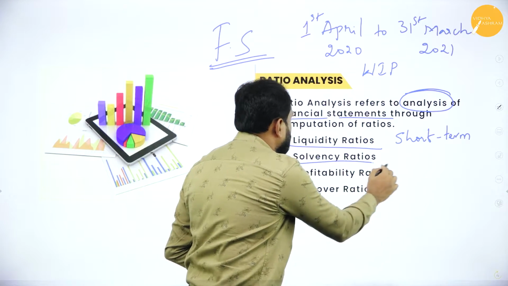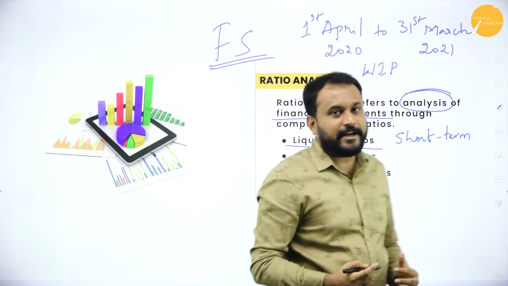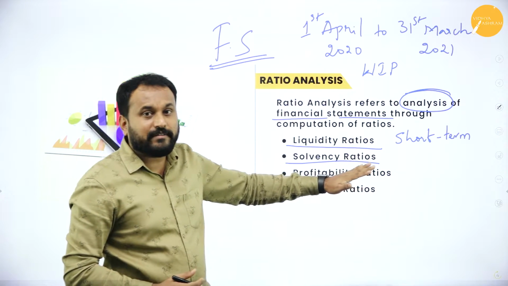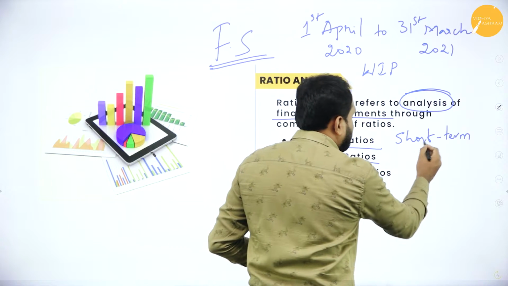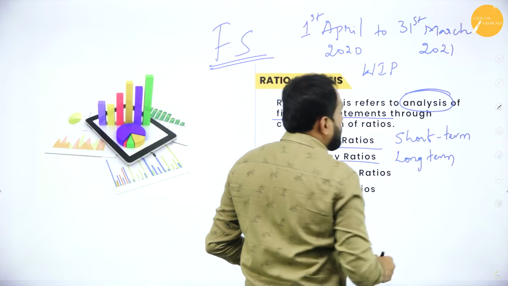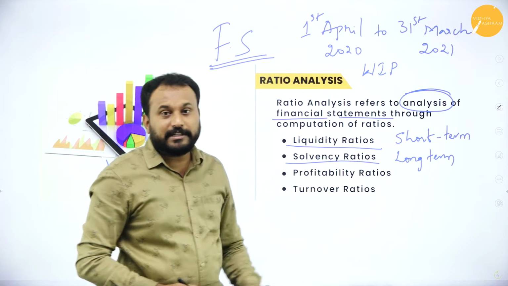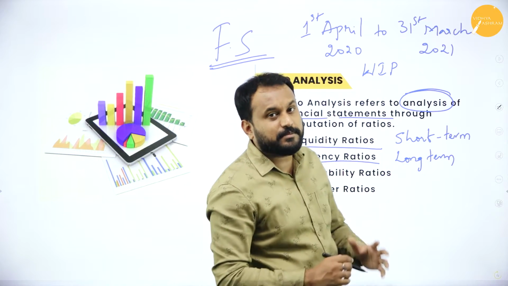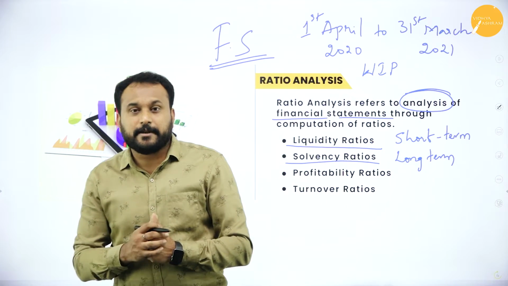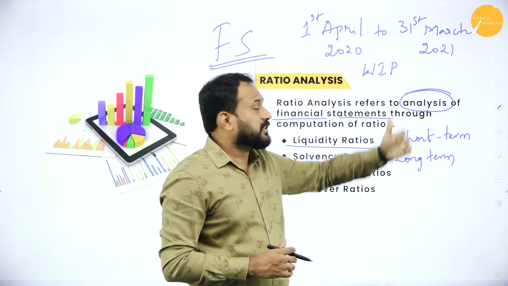So next we have solvency ratio. Solvency ratio is all about the long term. Whatever happens for the long term, you are supposed to calculate with the solvency ratio technique. So liquidity is for the short term, and this is for the long term. Now controlling should be for the short term as well as the long term, to check whether the finance used by the company or the business is optimally used or not. Now understand, we started in the month of April and we are supposed to end in 31st March, right?